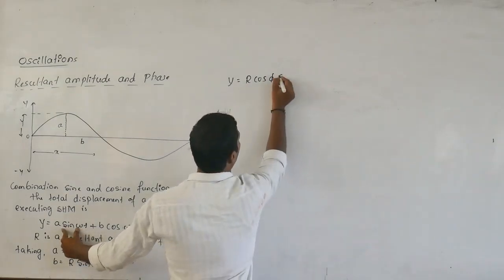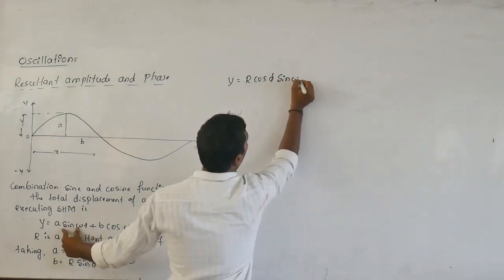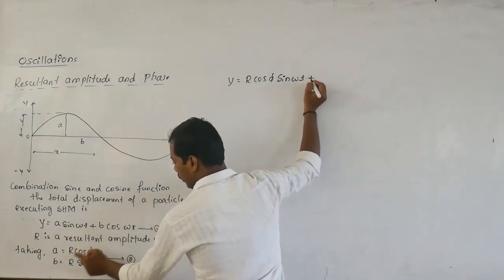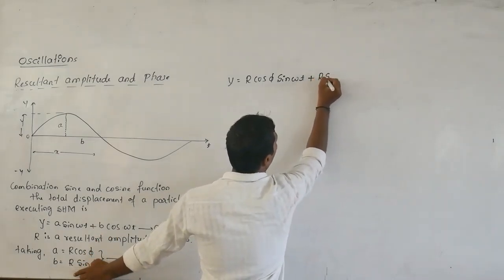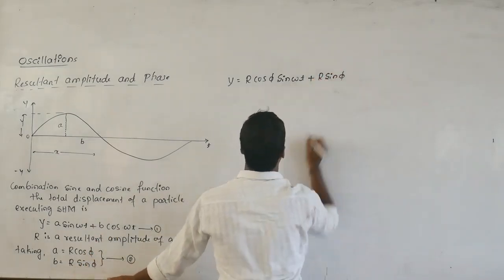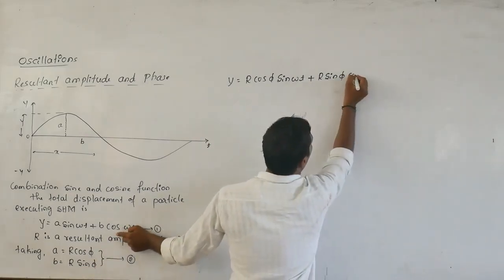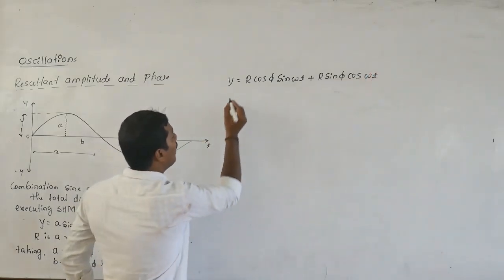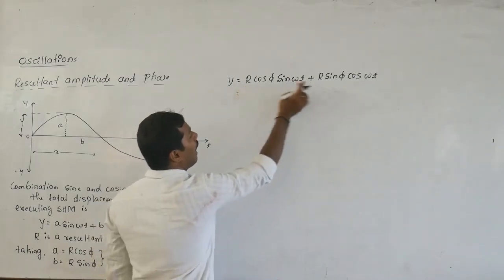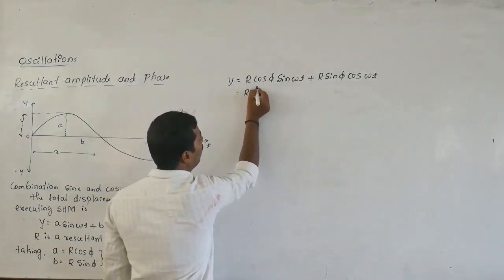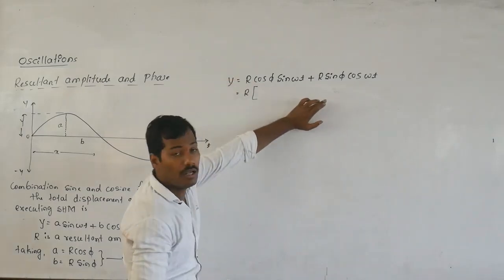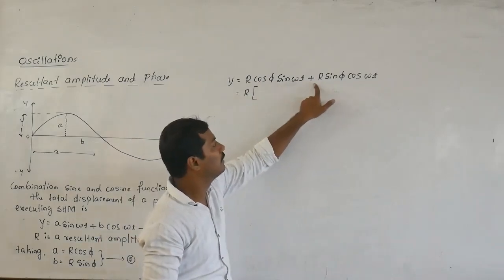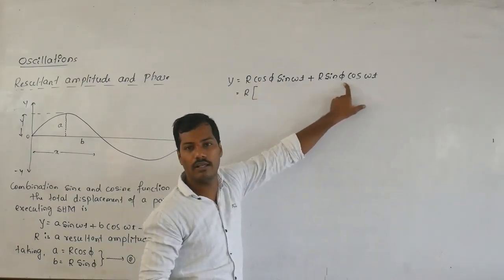And the remaining term is sine of omega t. Then plus B. What is B? B is equal to R sine of phi. Then the remaining term is cos of omega t. Next, R is common in both terms. If R is common, what remains? Sin x cos y plus cos x sin y.